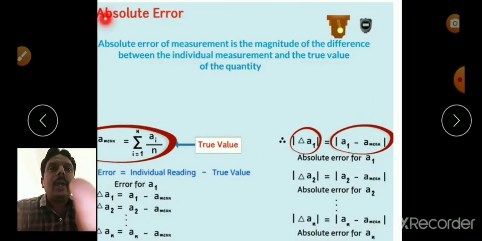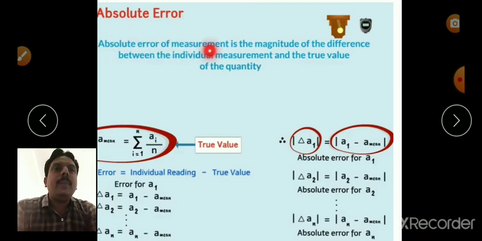Next, absolute error. What is an absolute error? Coming to the definition, the absolute error of a measurement is the magnitude of the difference between the individual measurement and the true value of the quantity. Already we saw the true value of a quantity.